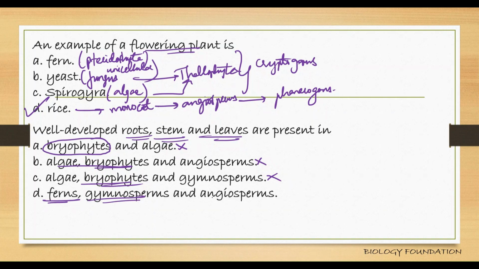Gymnosperms have well developed roots, stems, and leaves, and even angiosperms have, right? So this is the right option. In angiosperms, flowers are well developed and seeds are produced within the fruit. In gymnosperms, there are no flowers, but cones are the reproductive structures, and seeds are exposed. Hence, they are said to be naked seeded plants.